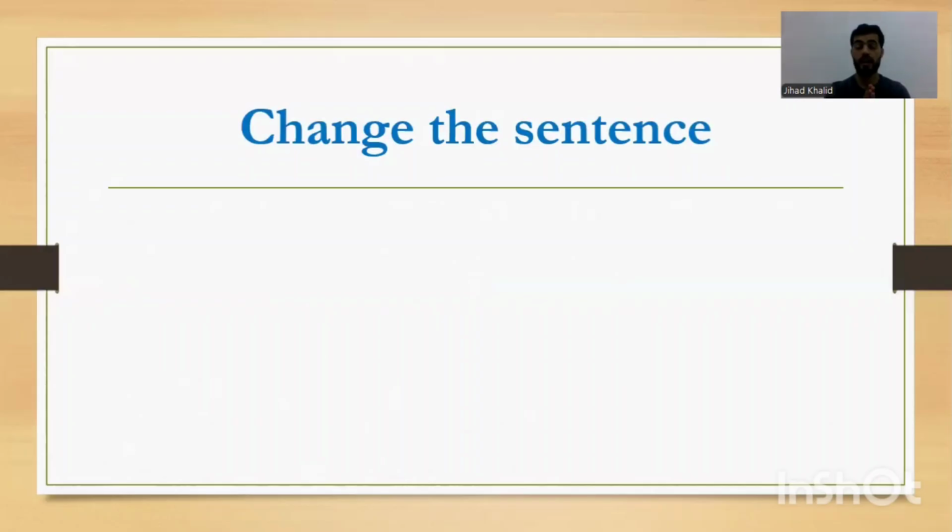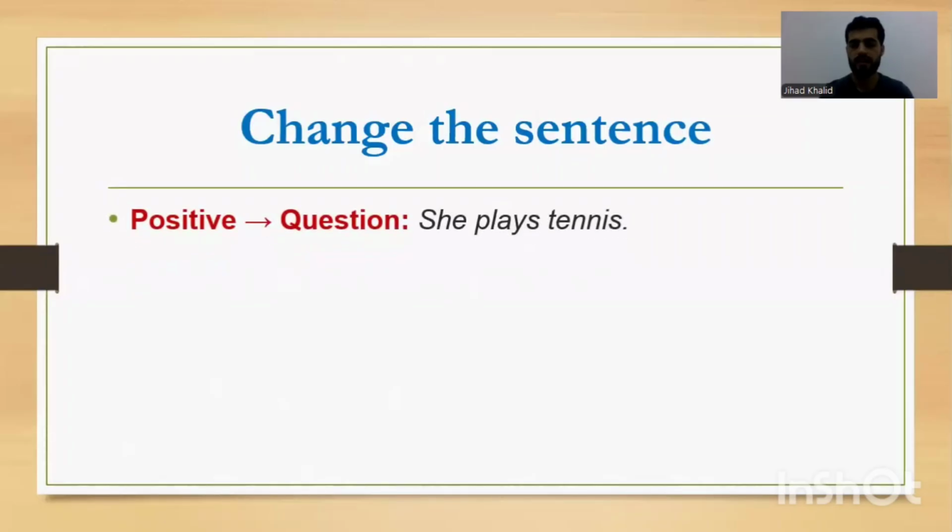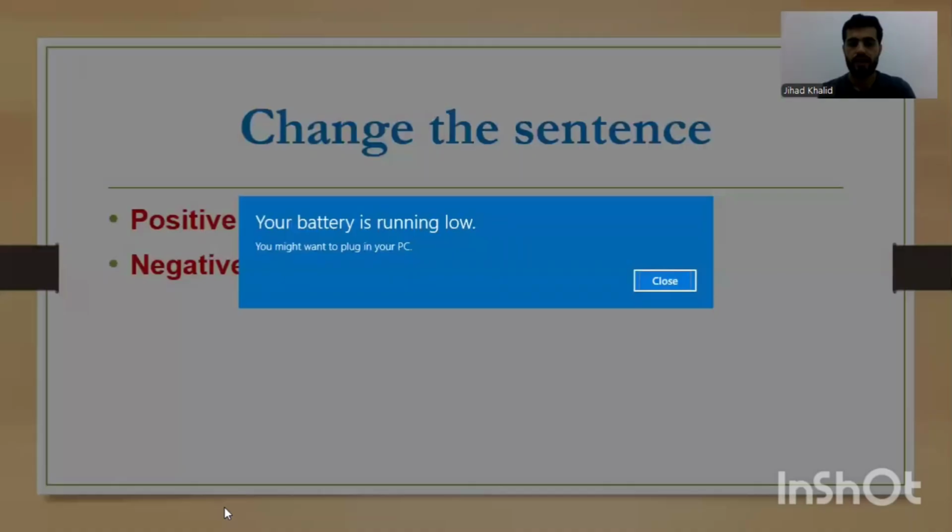Change. In my opinion, this is the most important part of the exercises. It says positive, change it to question form. She plays tennis. Make it a question. Yalla, do it. Amazing. Does she play tennis? Does, what I said, whenever we have does and doesn't, s or es goes away. We remove them, okay? So, does she play tennis? Good job.